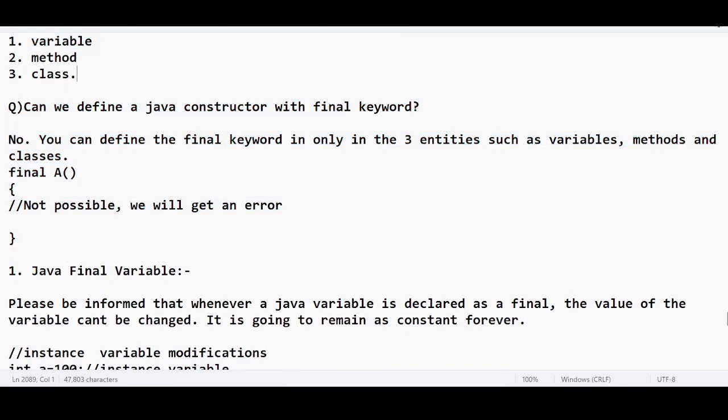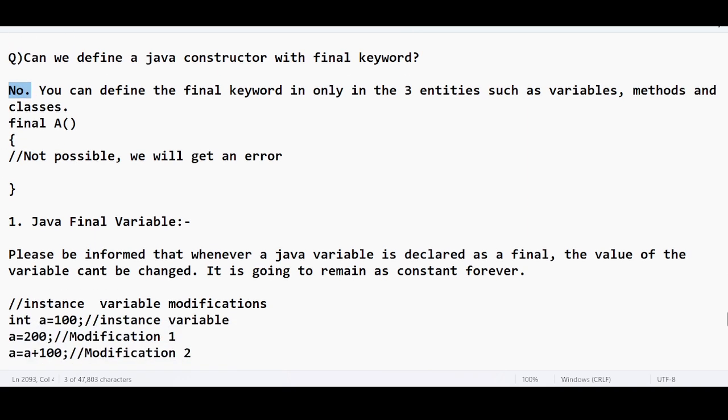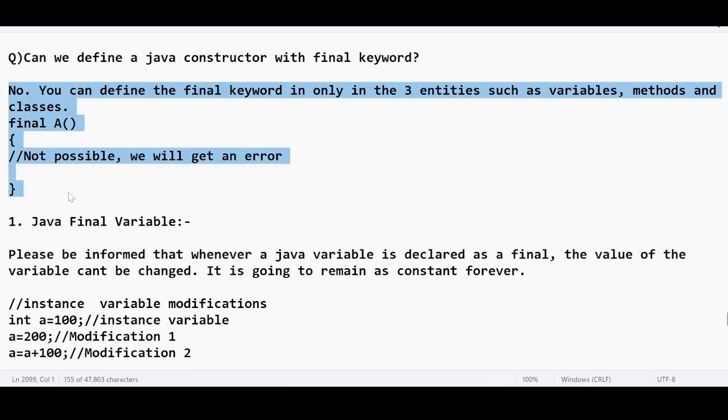Can we define a Java constructor with the final keyword? The answer must be no. Constructors cannot be final at any cost. You can apply the final keyword only for 3 entities: variables, methods, and classes. It is not applicable for a constructor. A very straightforward answer, right?